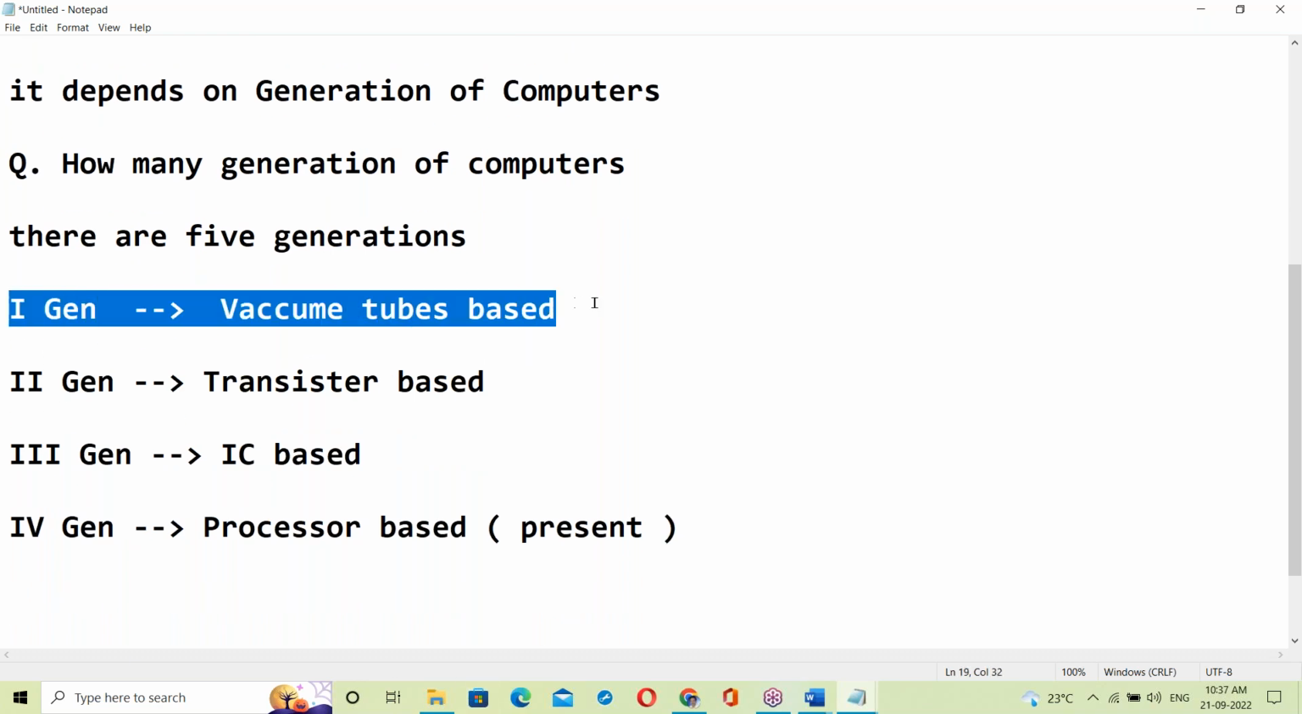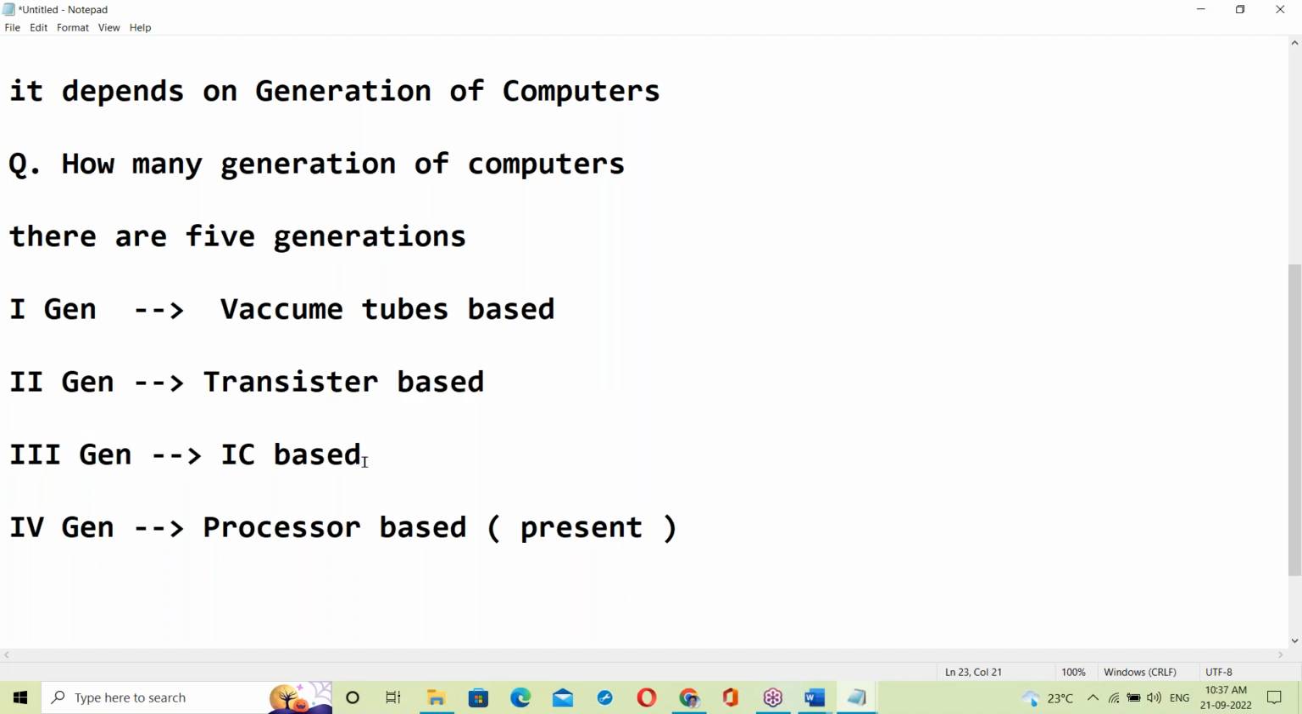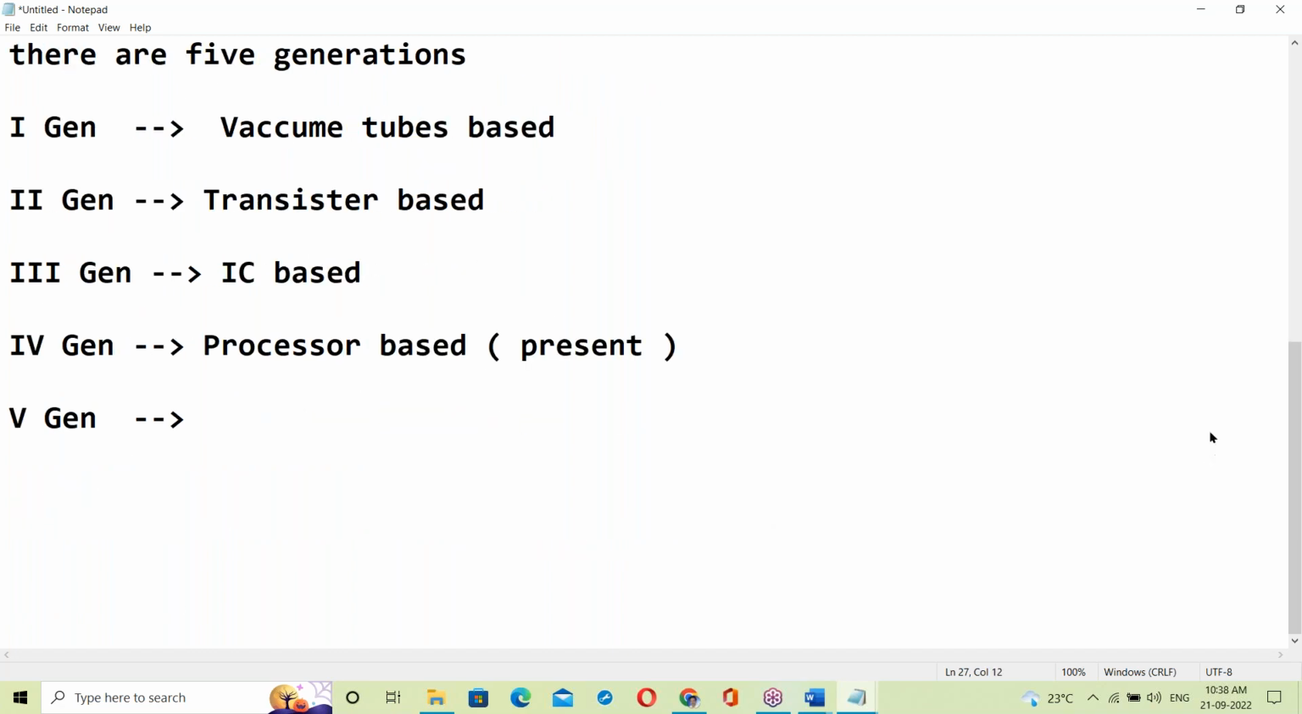So first generation is vacuum tubes, second generation is transistor based, third generation is IC based, and fourth generation is processor based, the present generation. The fifth generation is the future. What is a future generation computer? Anyone with an idea? Good, Hamza: AI based. So an AI based computer.